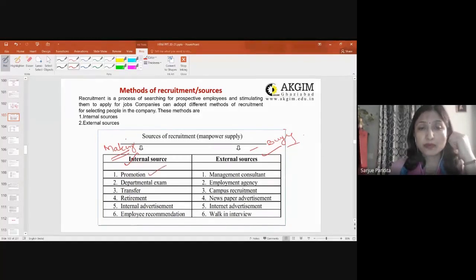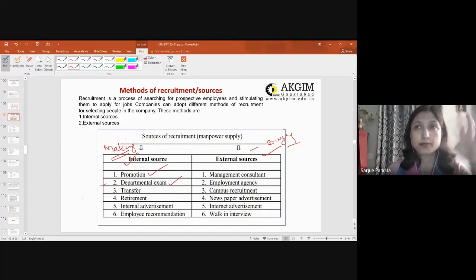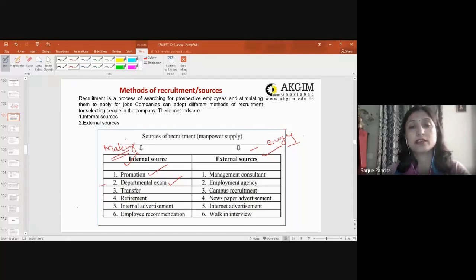So an internal source could be promotion, right? Wherein you have certain vacancies to fill and you are filling them through promotion. Promotion is very common, you can say, as a source of internal recruitment. Then departmental exams. You must be aware, like we have in banks and all that, a notice is put up, and whosoever is eligible is subjected to a departmental exam, and whosoever qualifies that exam is promoted.